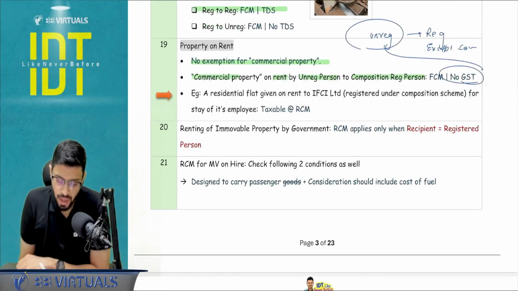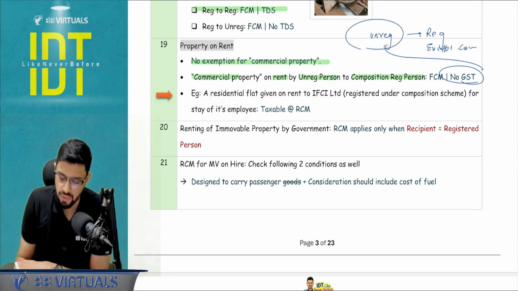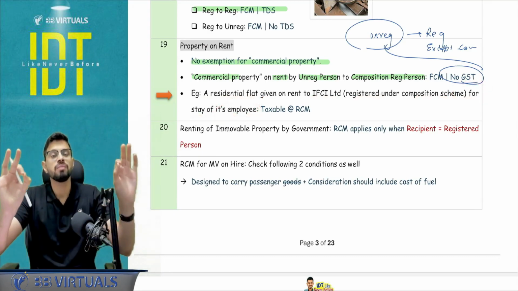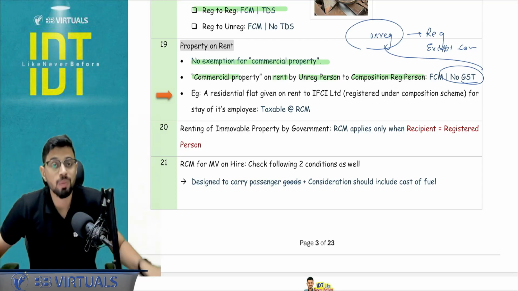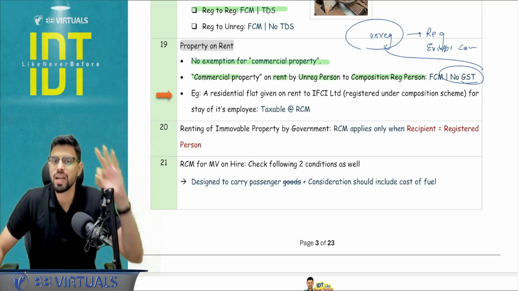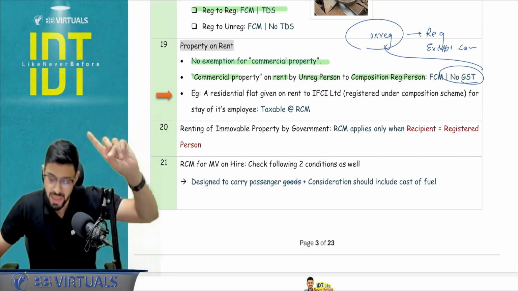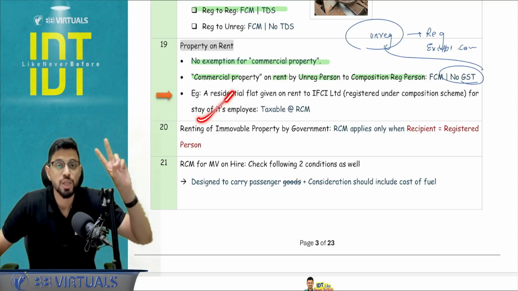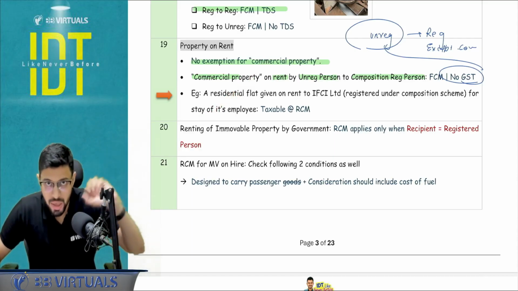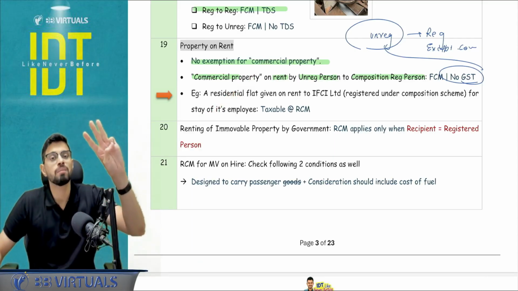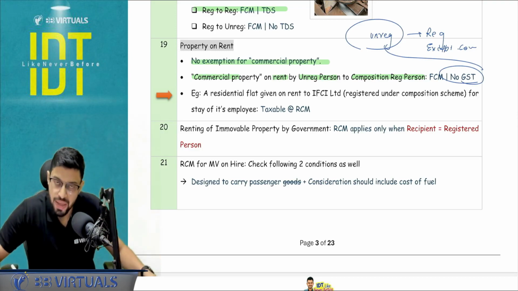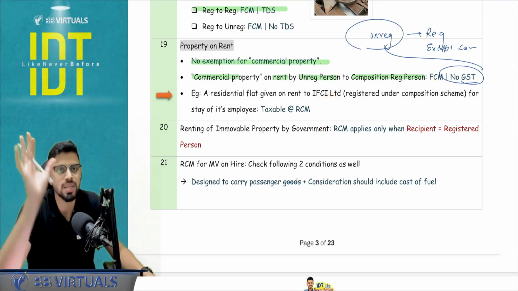Okay, next. A residential flat, for example, is given on rent to a company, IFCI Limited, which is registered under the composition scheme, for stay of its employee. Entry number 12, the renting of the property. What is the exemption analysis? Three conditions. Condition number 1, it should be a residential dwelling. Check. Condition number 2, it should be for residential purpose. Check. Employee staying only, he is not conducting any commercial purposes. And condition number 3, it should be an unregistered person, except one case where it is a sole proprietor. Is it the applicable case here? No, it is a registered company.